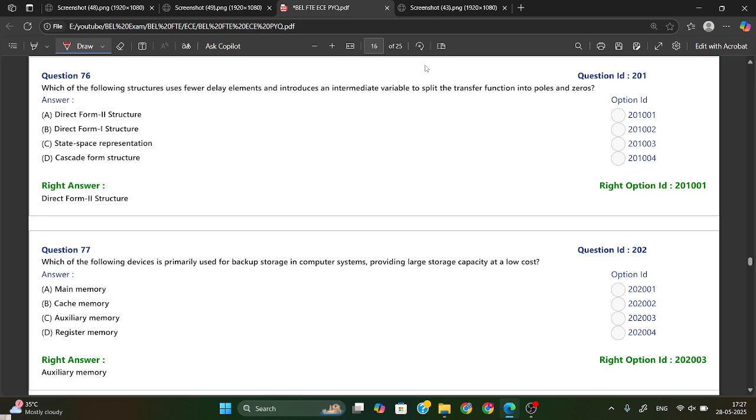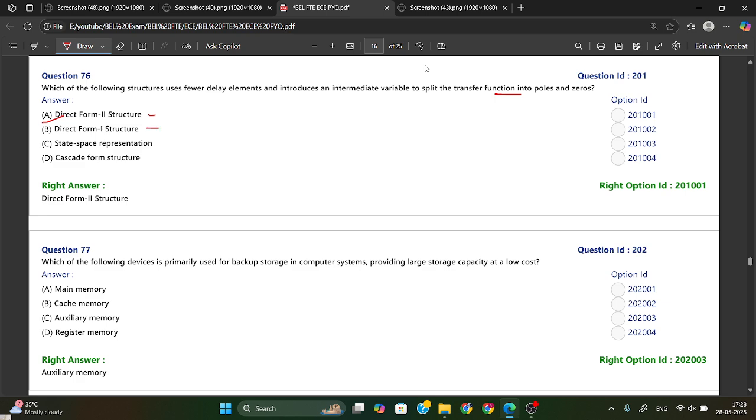If we talk about direct form structure 2, it uses a minimal number of delay elements by combining delay for both input and output sections, and it splits the transfer function into a pole and zero. So direct form 2 structure is your right answer.